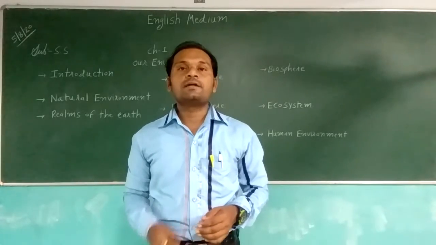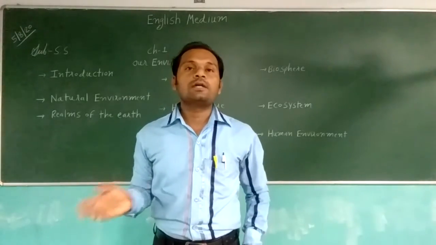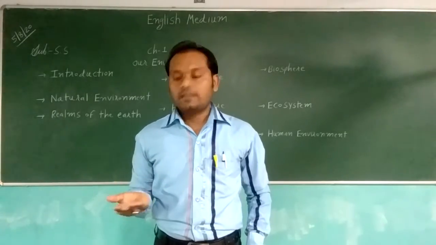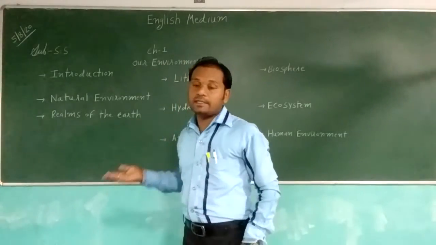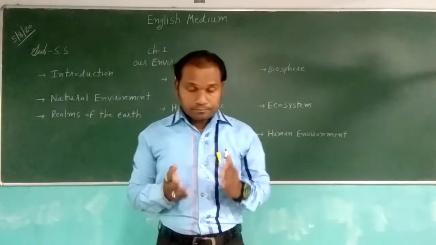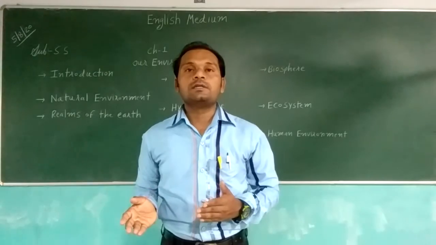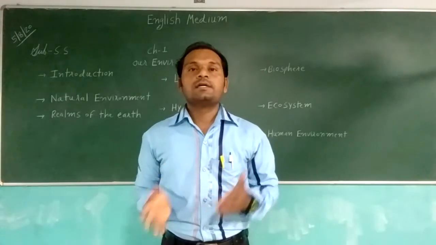In short, biotic components are all kinds of living things, animals, trees. Abiotic components are non-living things like oceans, valleys, rivers, lakes.